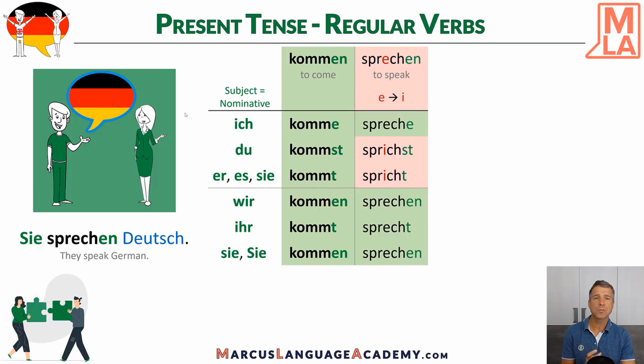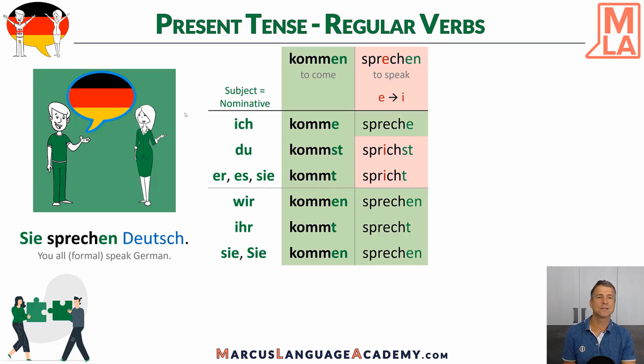They speak German. And when we talk in a formal way, Sie sprechen Deutsch, you speak German, or if you speak to several people the formal way, you would also say Sie sprechen Deutsch. So you see, just second person and third person in singular is irregular, okay? The rest is regular, okay?